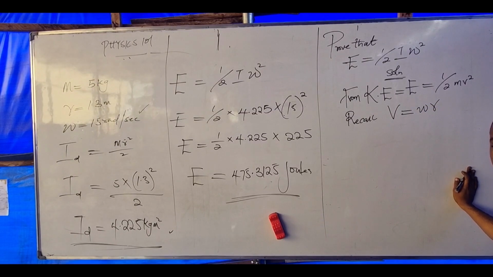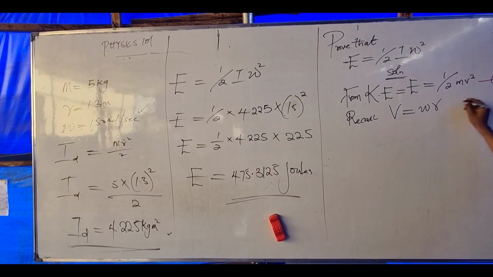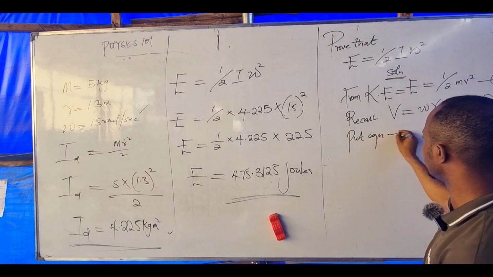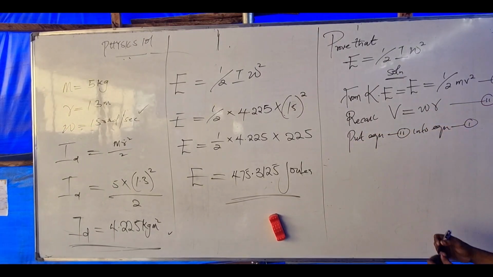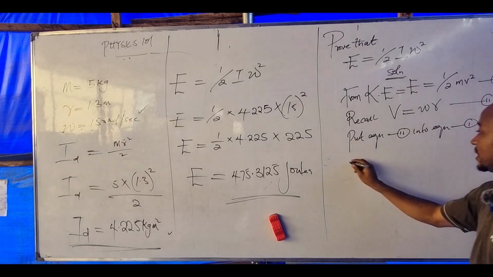Is it in your notes? If this is equation 1, this is equation 2. So put equation 2 into equation 1, meaning I'm putting the value of v as this v here.